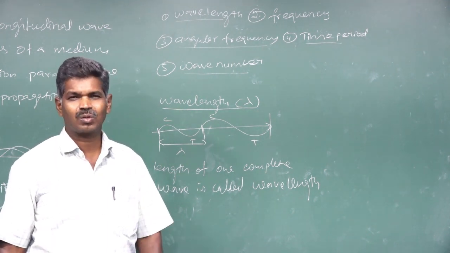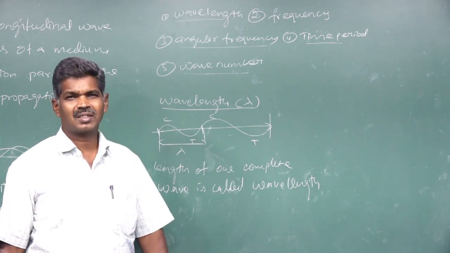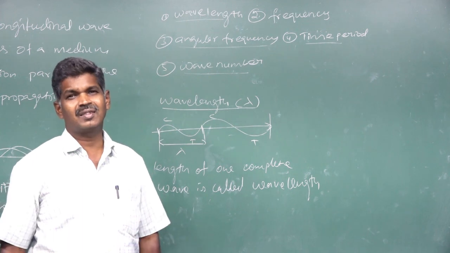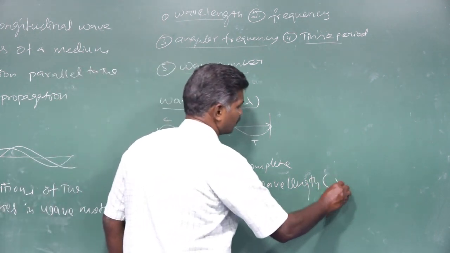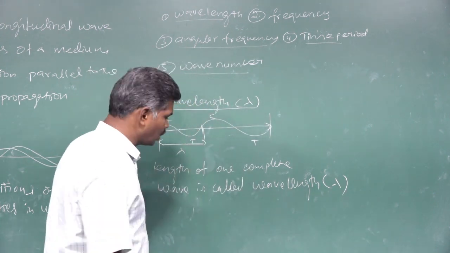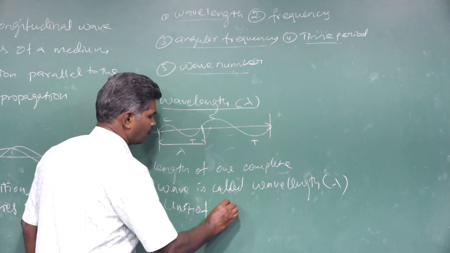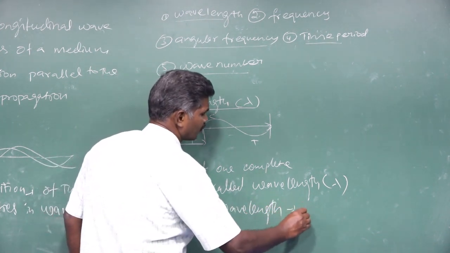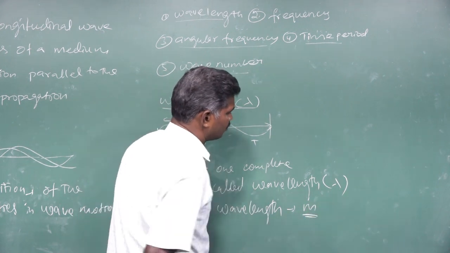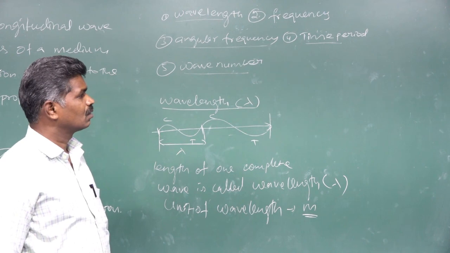Between two successive compressions or two successive rarefactions, the distance is called the wavelength. Its symbol is lambda and its unit of wavelength is the meter, the SI unit.